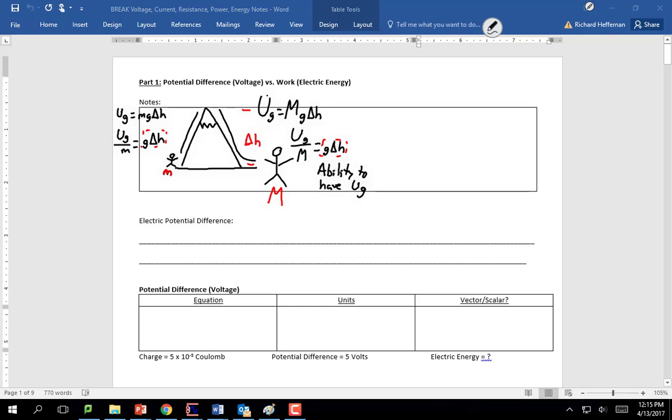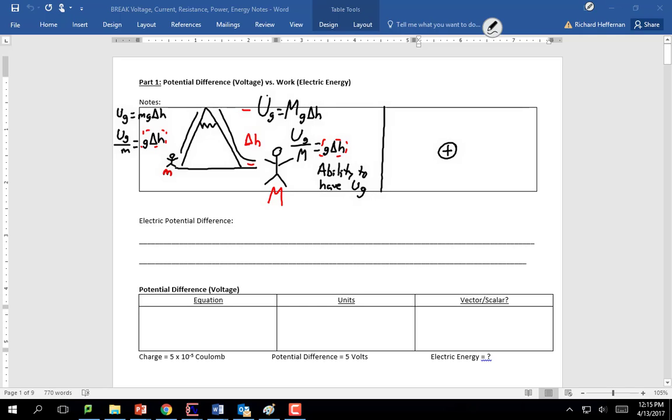Since we both went through the same change in height, and there's the same acceleration due to gravity, we both have the same ability to have Ug.